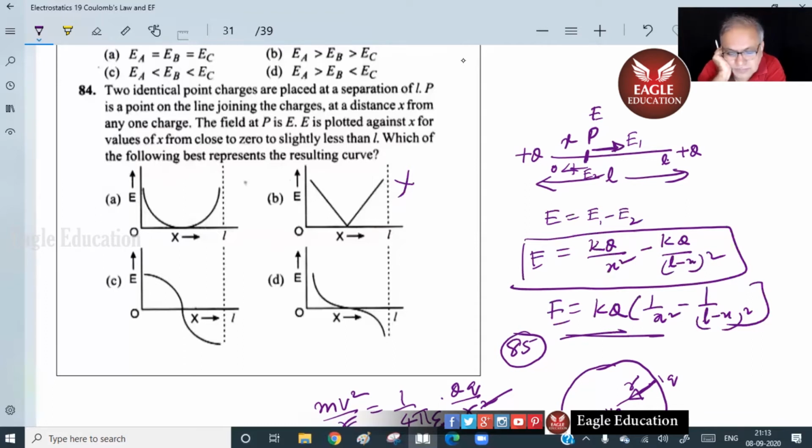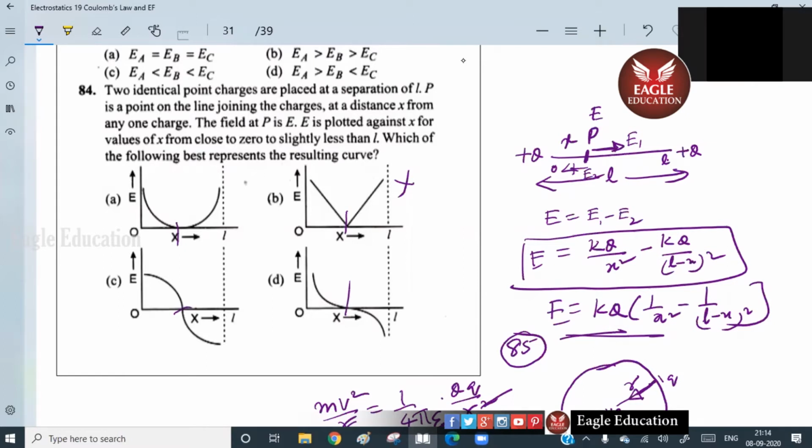Let x equals L by 2. At x equals L by 2, E will be 0. So that way, in all the 4 cases, it's appearing to be 0.